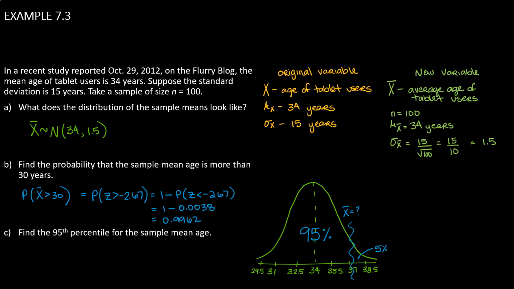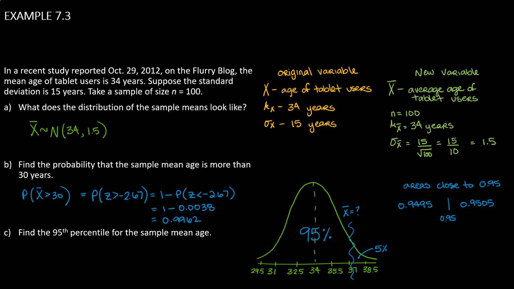To do this, we're going to use our table where we look for areas that are close to 0.95. I can find two areas that are very close. One of them is 0.9495, the other is 0.9505. And 0.95 happens to be dead center between these two values.